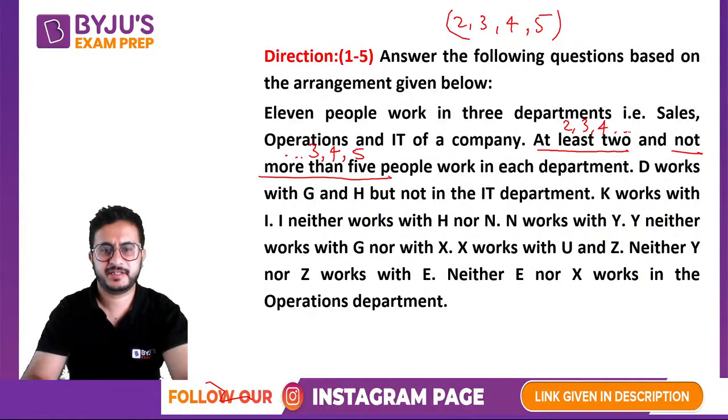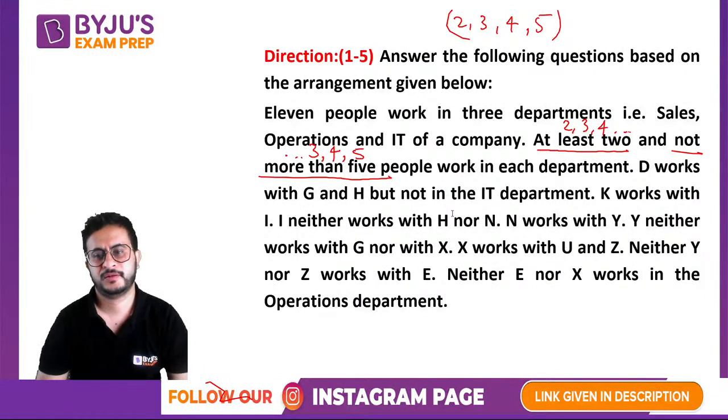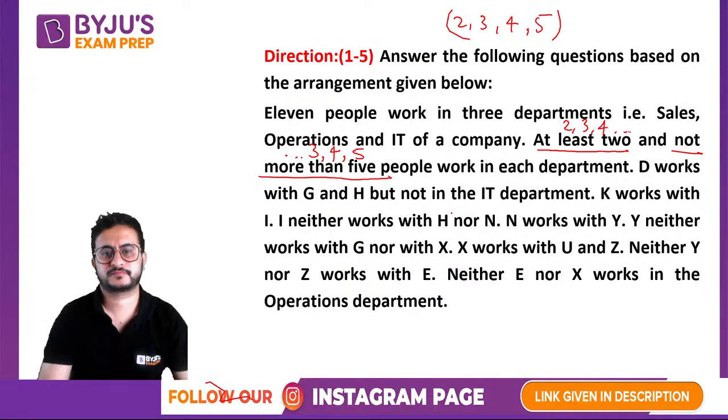Has anyone made the arrangement? 11 people in 3 departments, and at least 2 and not more than 5. So between 2 to 5 people in one particular department. Sales, ops, and IT.